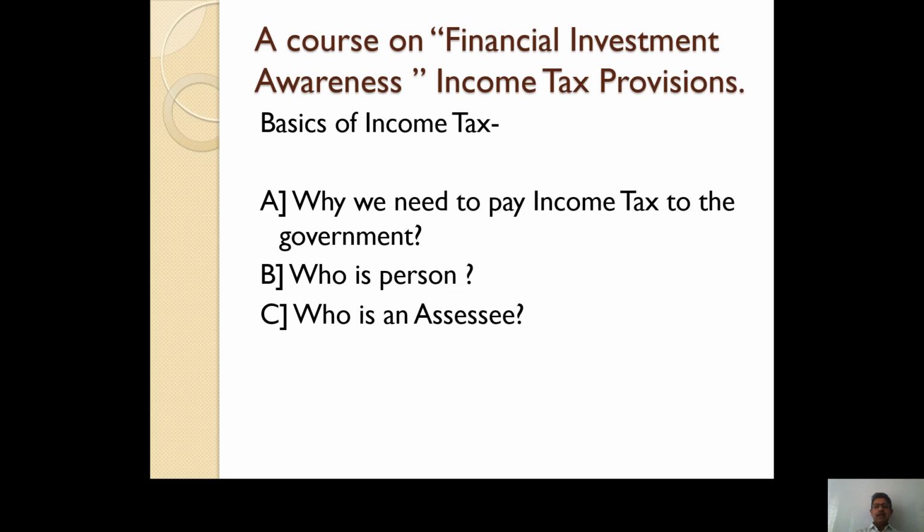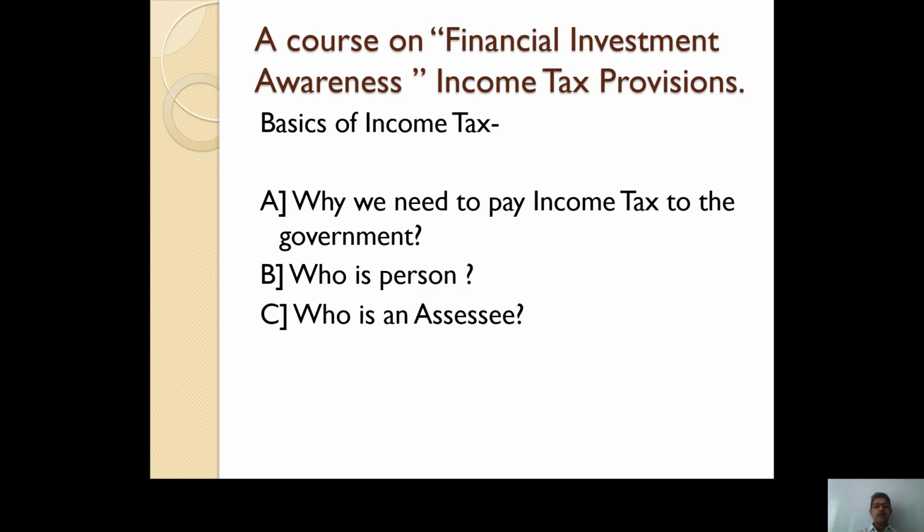In income tax, there are a total of 7 types of person: Individual, HUF, that is Hindu Undivided Family, company, firm, AOP and BOI. AOP means association of persons and BOI means body of individuals. Then local authority and any artificial judicial person. Now under AOP, a cooperative society comes. BOI means any political party. HUF means Hindu Undivided Family.